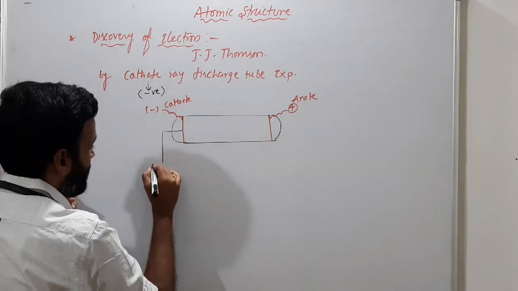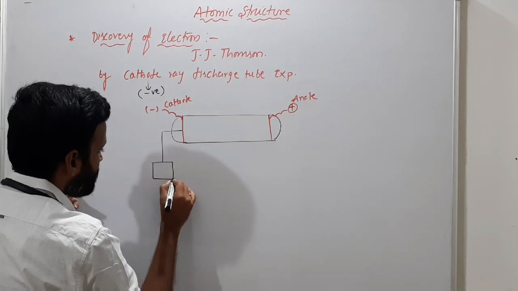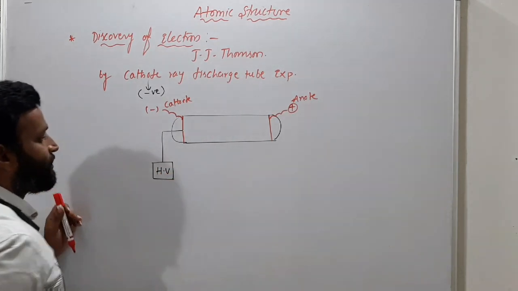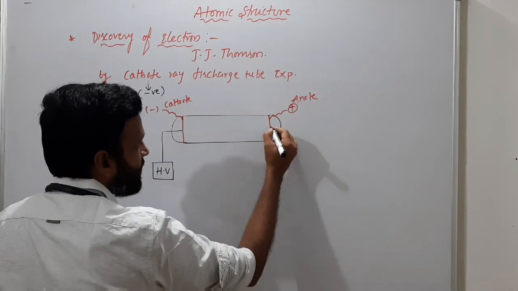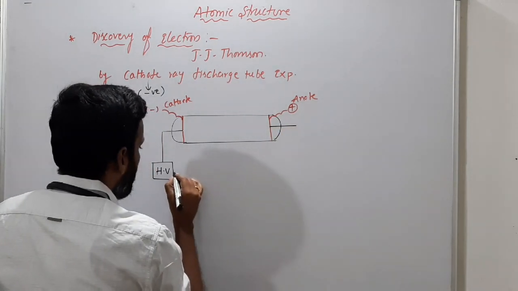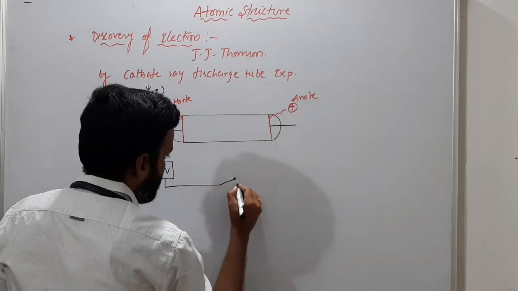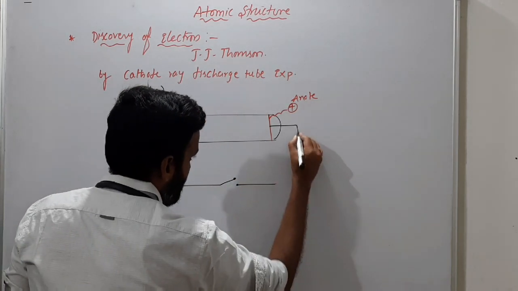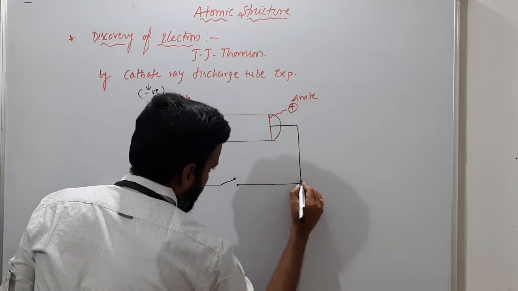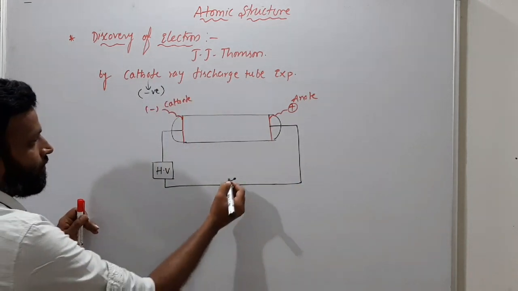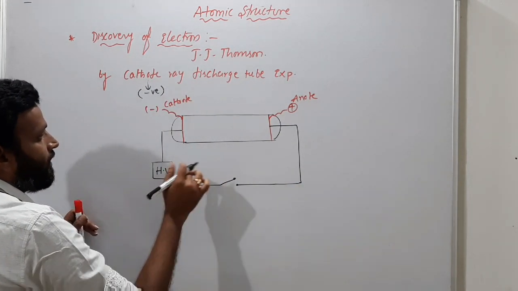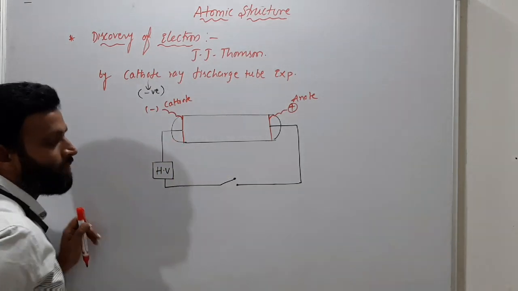Both are connected like this, and here you have a switch. Once you turn on this switch, current will flow in this way.